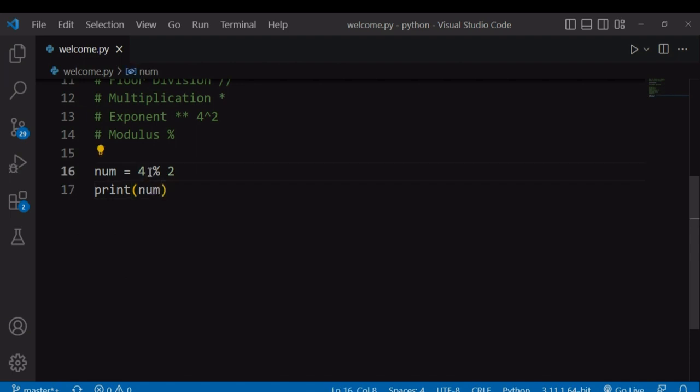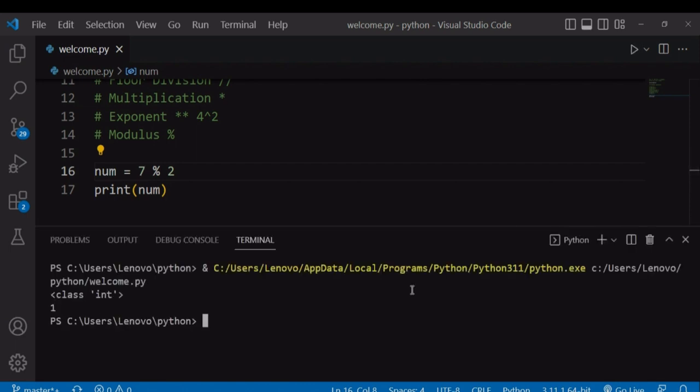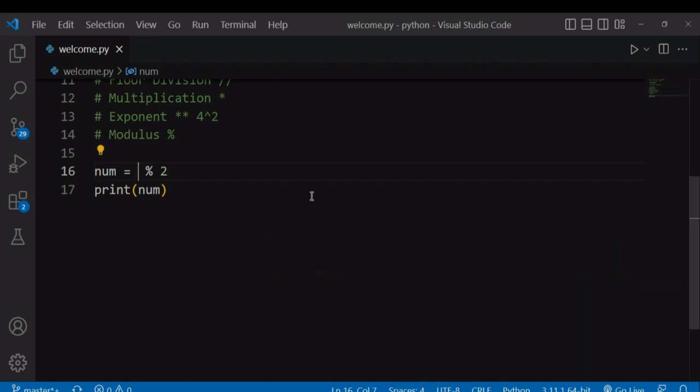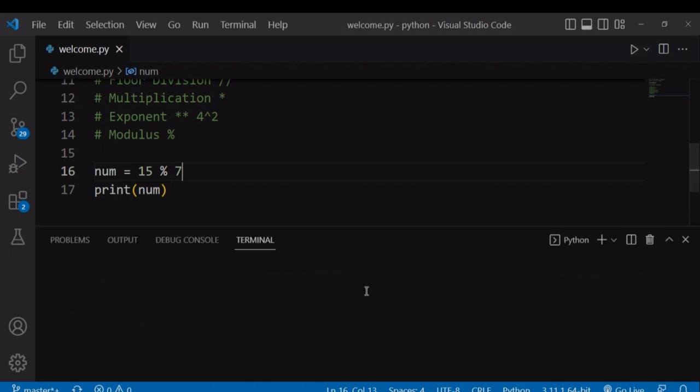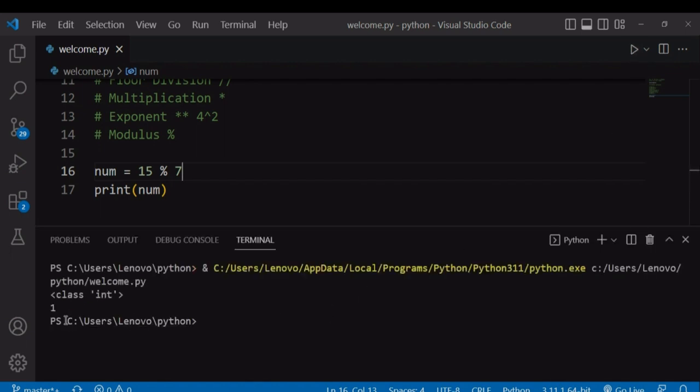So let's have a number that will give us a remainder. Maybe 7 into 2. This will give us a remainder. So 2 goes into 7 3 times, and there will be 1 left over, which is the remainder that has been returned. Let's also check maybe 15 into 7. 15 modulus 7 will return 1 because 7 goes into 15 2 times, and there will be 1 left over.